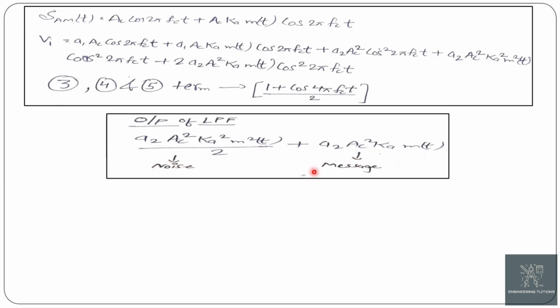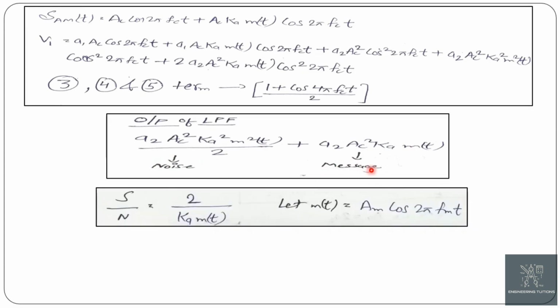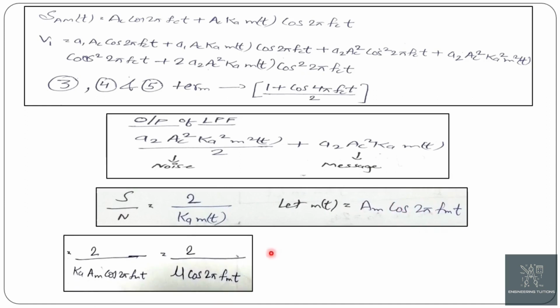The first term here is the noise and the second term is the message that we want. So here we calculate the SNR as 2 upon K m(t). Now putting m(t) is equal to Am cos 2 pi fmt in this SNR equation, we get SNR as 2 upon Ka Am cos 2 pi fmt.